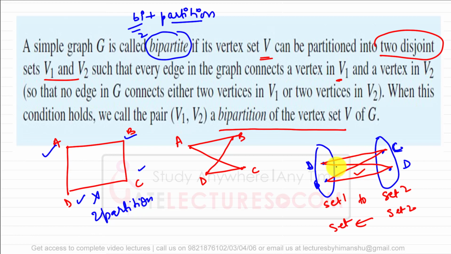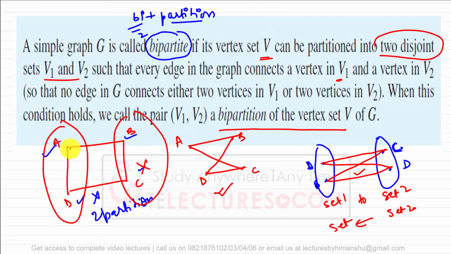So a graph which we can divide into two sets such that vertices within one set have no edge between them is called a bipartite graph. Here, this one is representing a bipartite graph, but this one is not, because even if we create two sets, one with A and D and another with B and C, the edge between A and B is fine, this is also fine, but this edge should not be there. So this is not a bipartite graph.